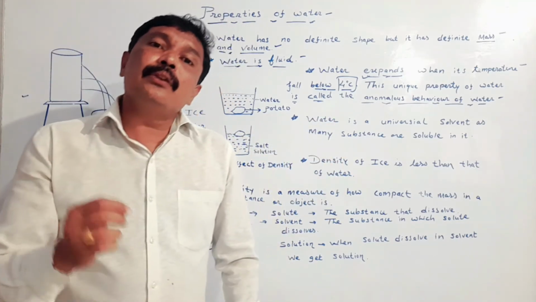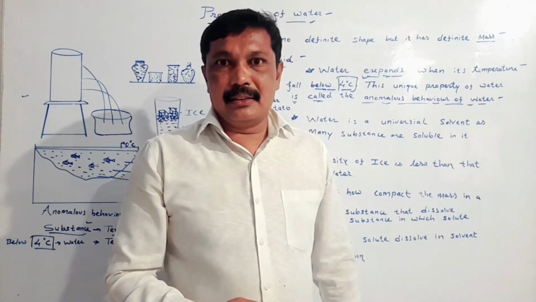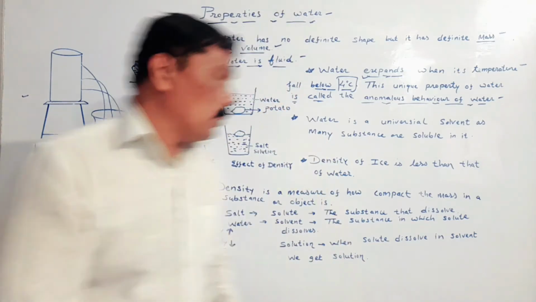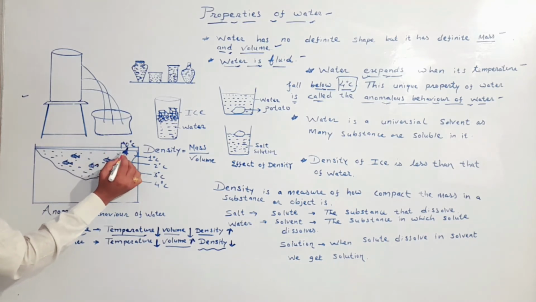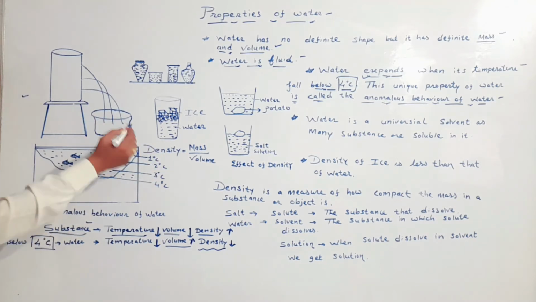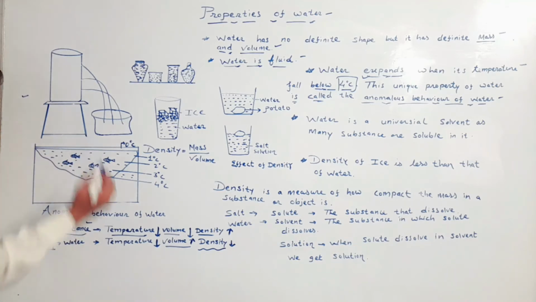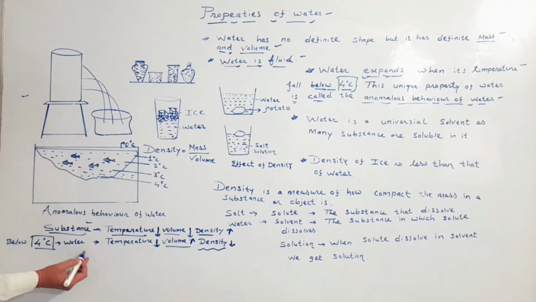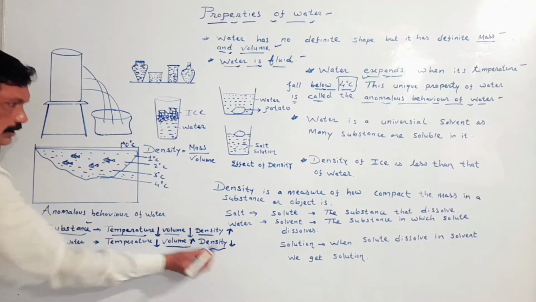When the density of ice decreases, it starts floating on the water. In this example, my dear student, freezing of water takes place at 0 degrees Celsius, and below 4 degrees Celsius, the volume increases and the density decreases.